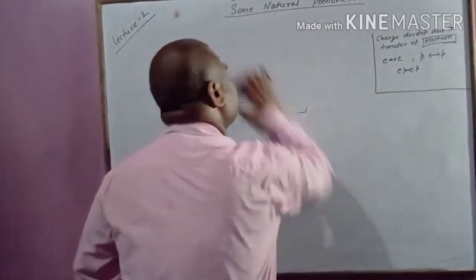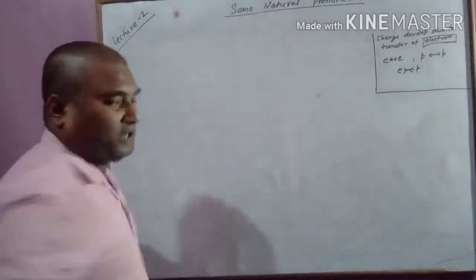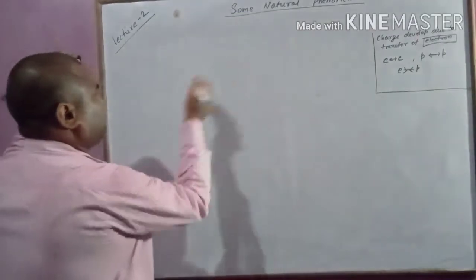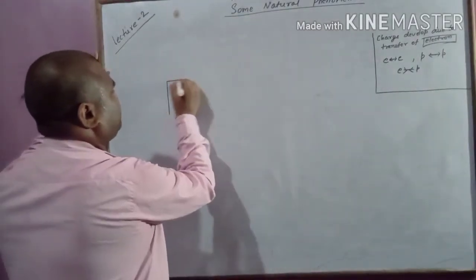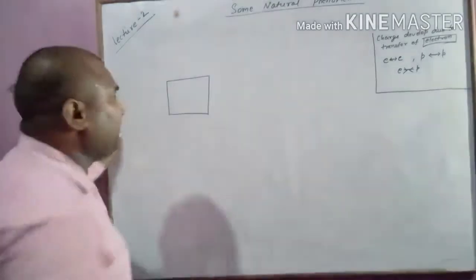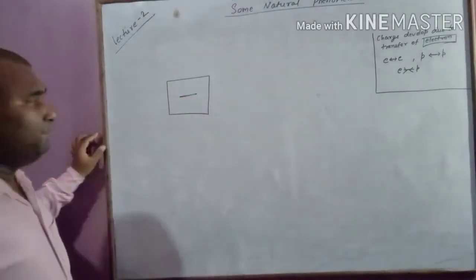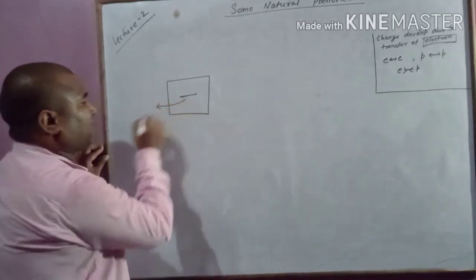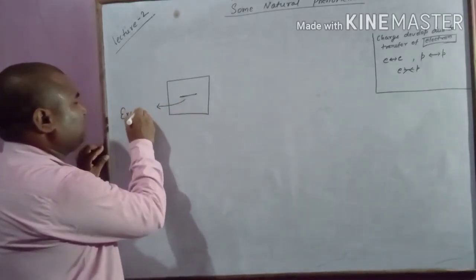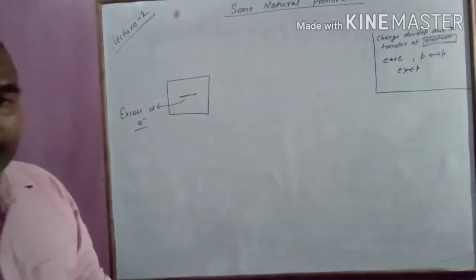Now we are talking about transfer of charge. For example, there is a body which is negatively charged. It means it has excess electrons.